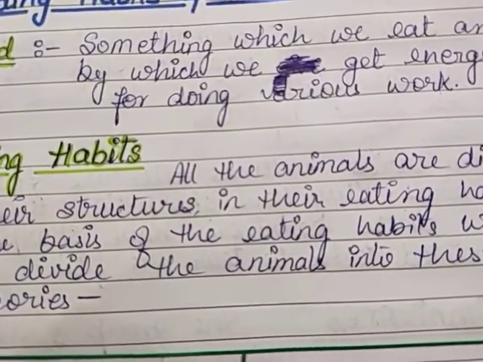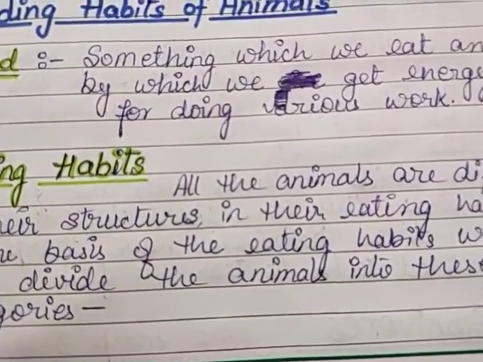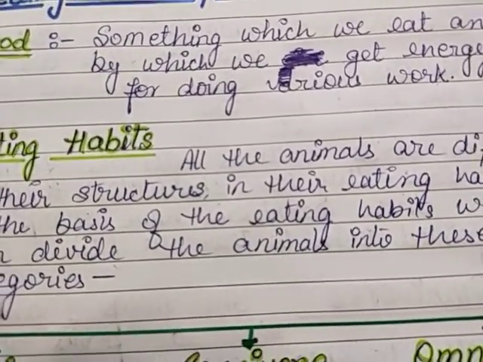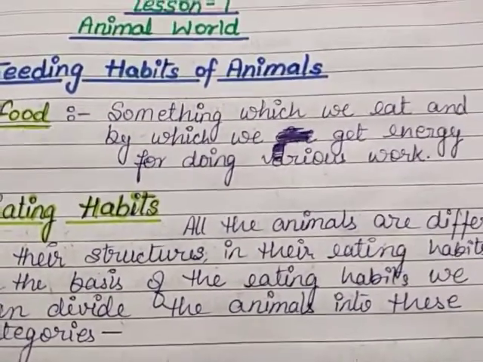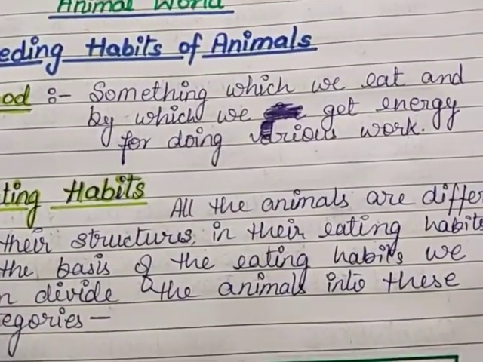Sometimes you like sweet, sometimes you like sour things. So everyone has their own different eating habits, taste, likes and dislikes. Similarly, all the animals also have different eating habits.